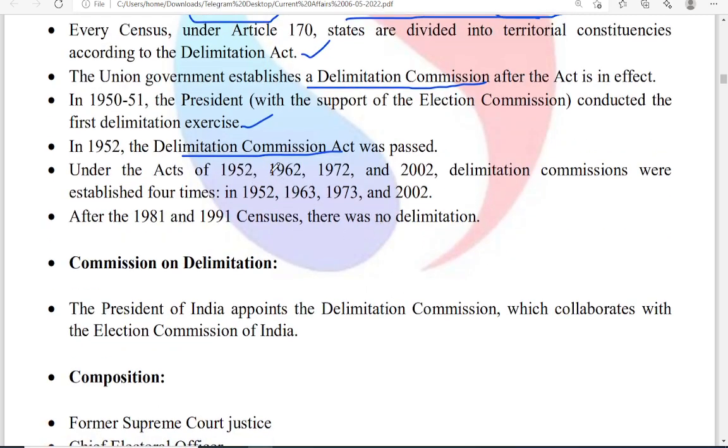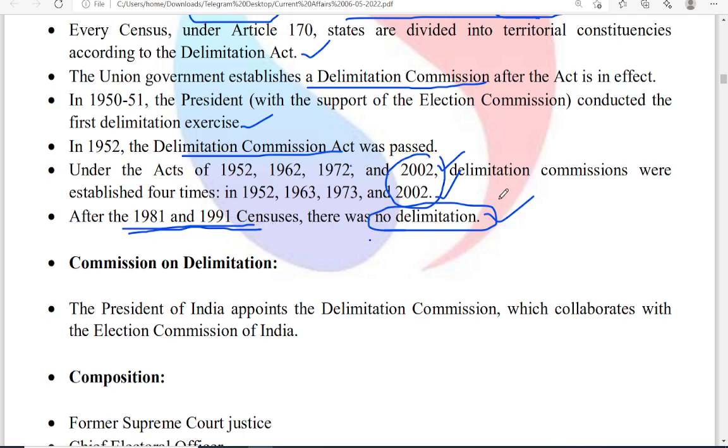So several times, like in 1952, 1962, 1972 and 2002, delimitation commissions were established, 4 times. Now, after the 1981 and 1991 census, there was no delimitation. Here you see 2002, but in the very next statement they are saying that after the 91 census there is no delimitation. Okay, so the relation is like this.